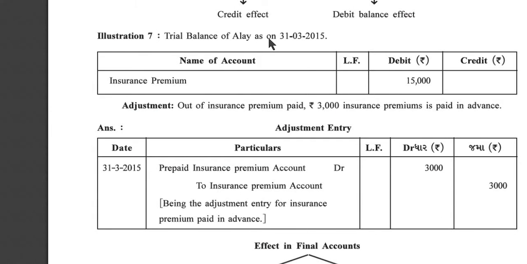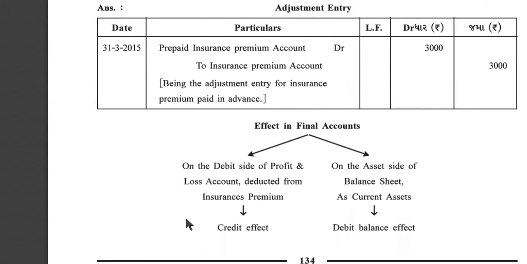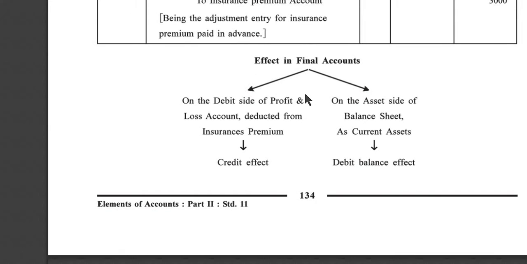Trial balance of Alloy as on 31st March 2015. Insurance premium debit 15,000. And adjustment is given: out of insurance premium paid, 3,000 is paid in advance. So adjustment entry: prepaid insurance premium account debit 3,000 to insurance premium account 3,000, being the adjustment entry for insurance premium paid in advance. Effect in final account.